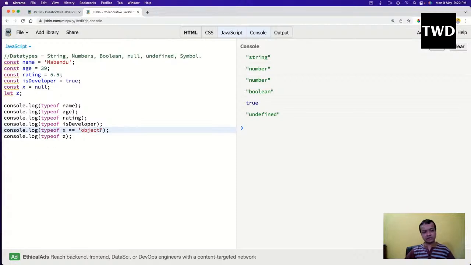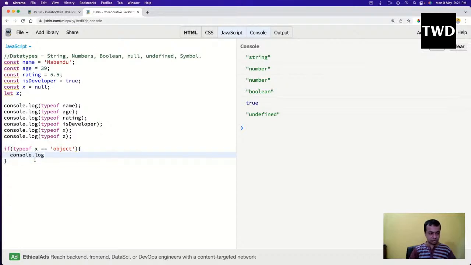I will give the exact code: if type of x equal to object, console.log, do something.